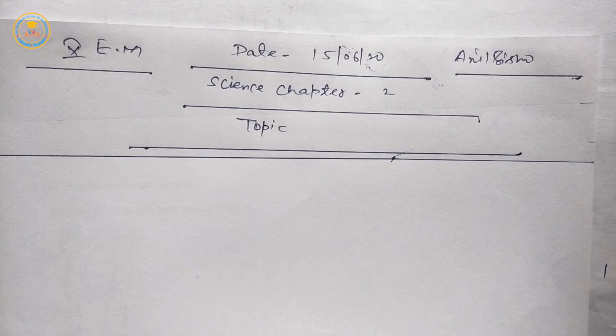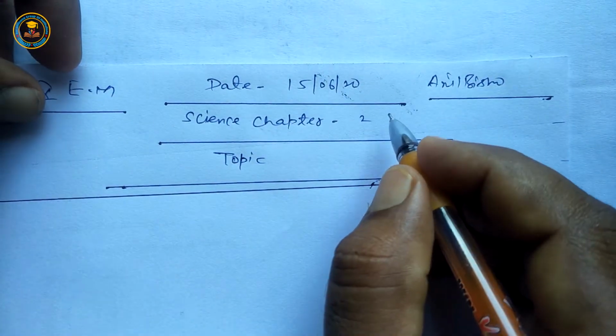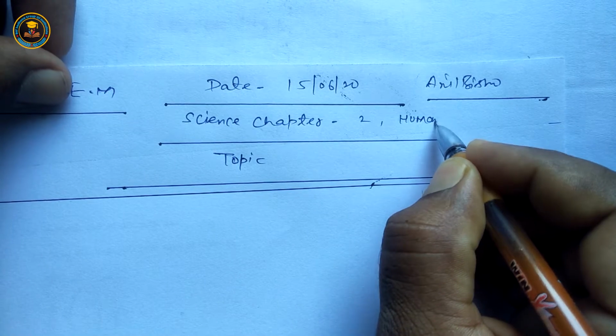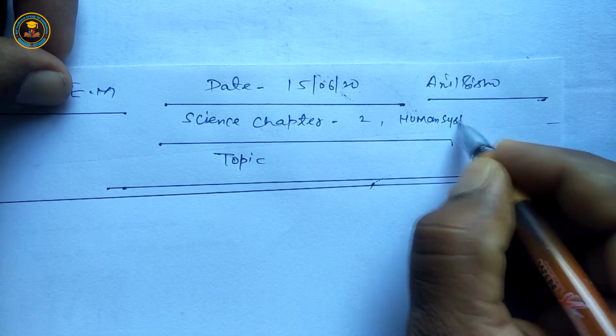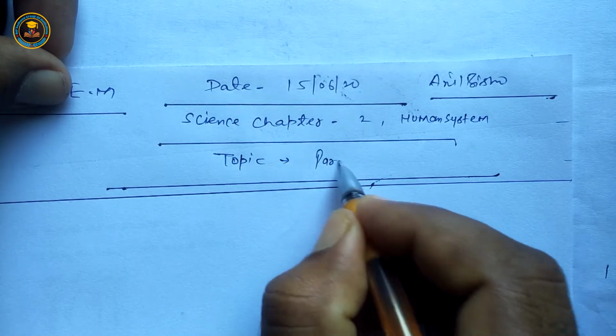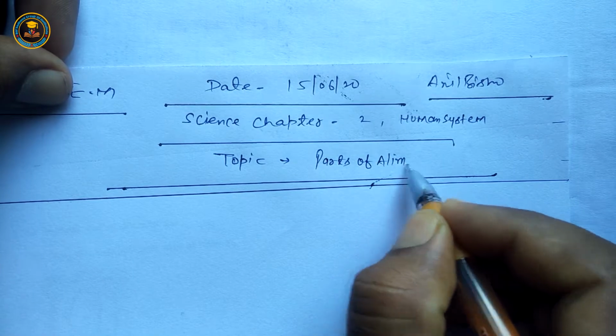Hello to all students. Today we are going to discuss again class 10th science book chapter 2, human system, and today's topic is parts of alimentary canal.